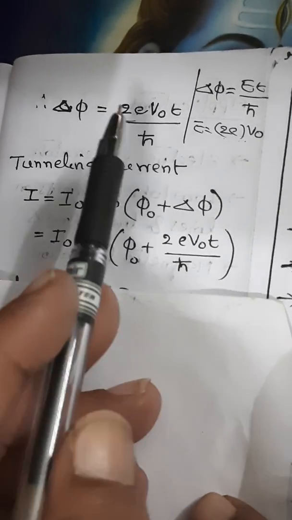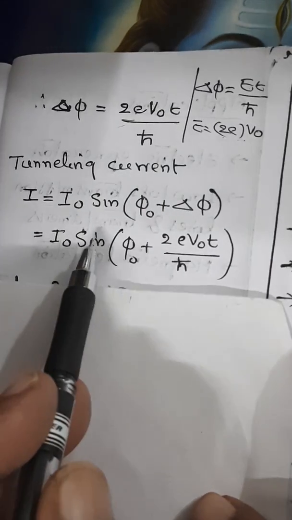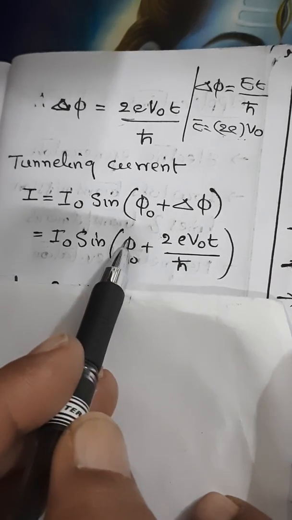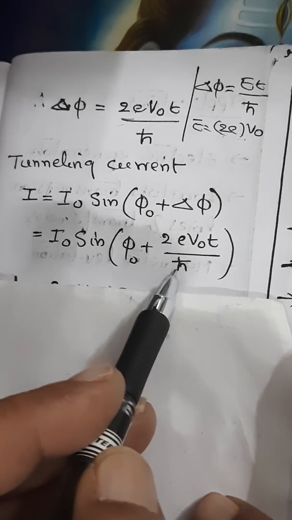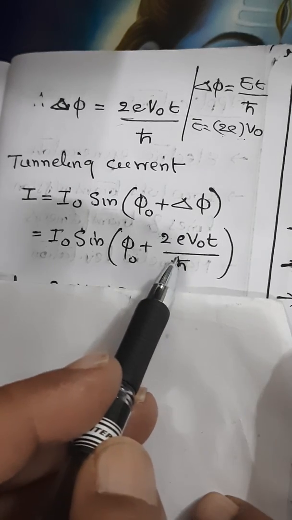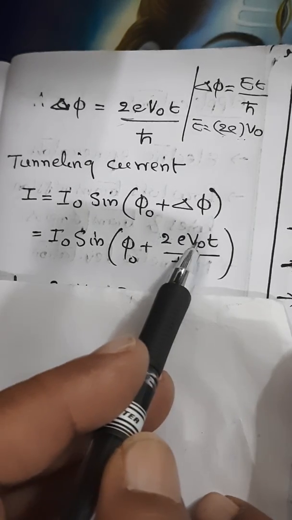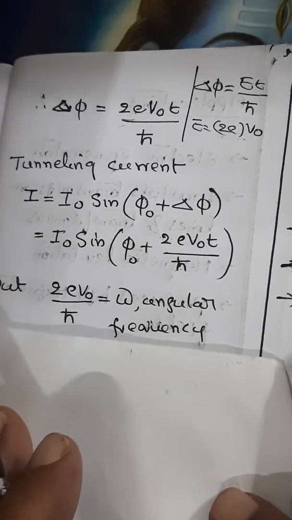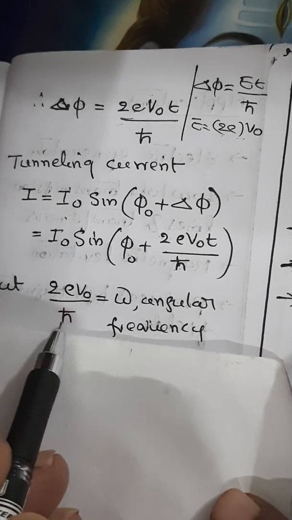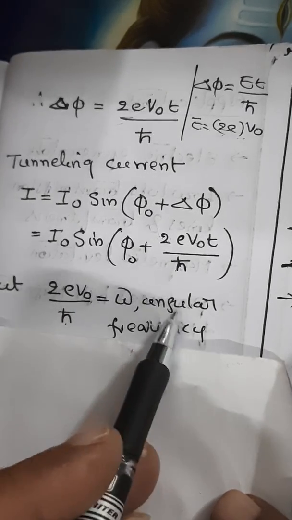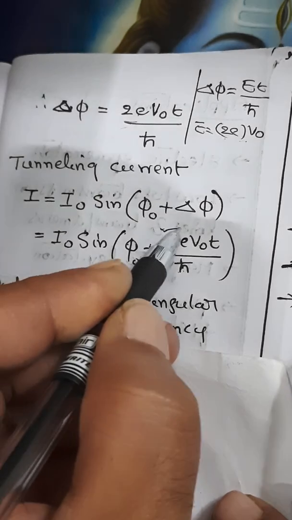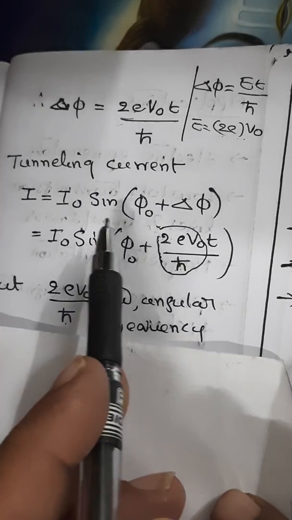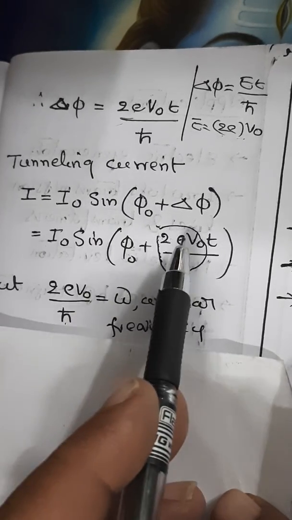Since delta phi is equal to 2eV0 t by h cut, you substitute this. Now in this, 2eV0 by h cut is the additional phase rate. If you take 2eV0 by h cut as a constant, which is the angular frequency omega, then this will become phi naught plus omega t.